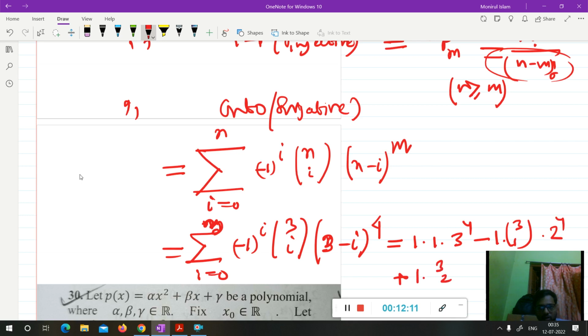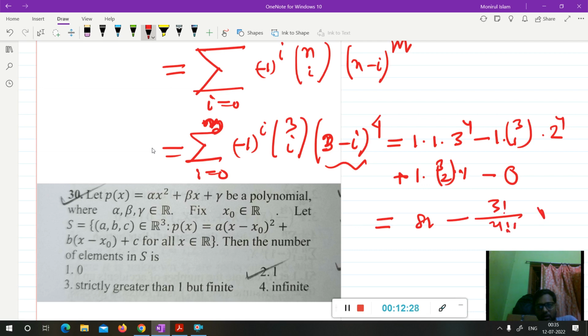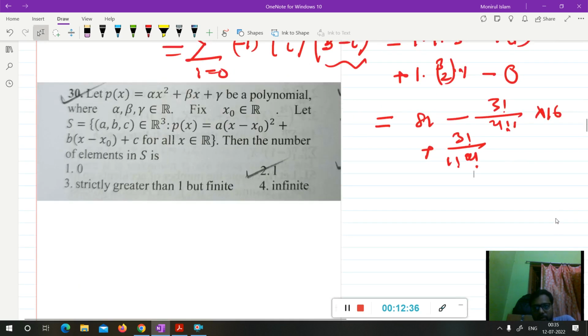3C2 means 3C2 and (3 minus 2) to the power 4, so this is 1. And if you put i as 3, this gives 0. Now 3 to the power 4 means 81, 3C1 means 3 factorial over 1 factorial 2 factorial, and 2 to the power 4 means 16. 3C2 means 3 factorial over 2 factorial 1 factorial.